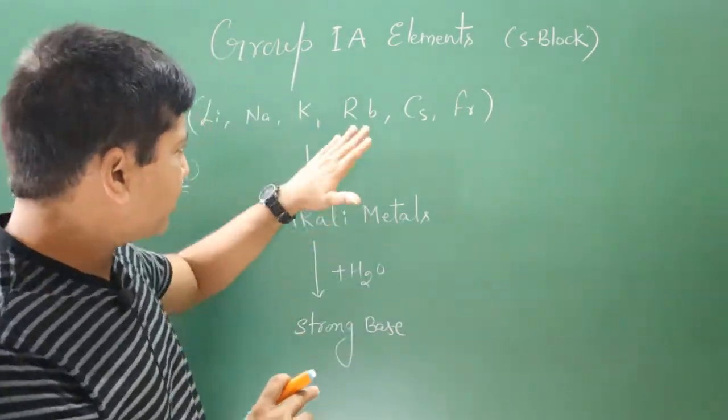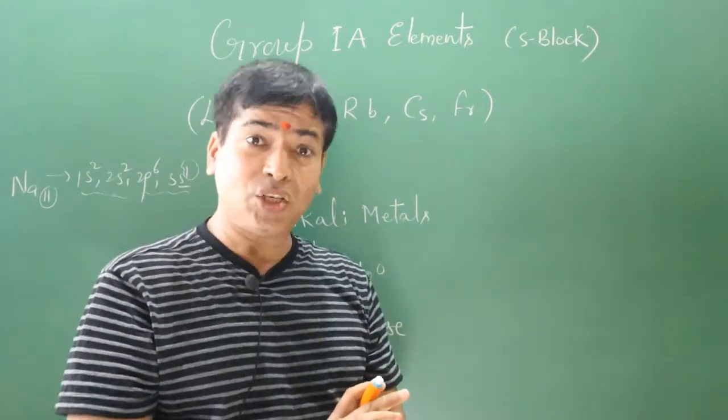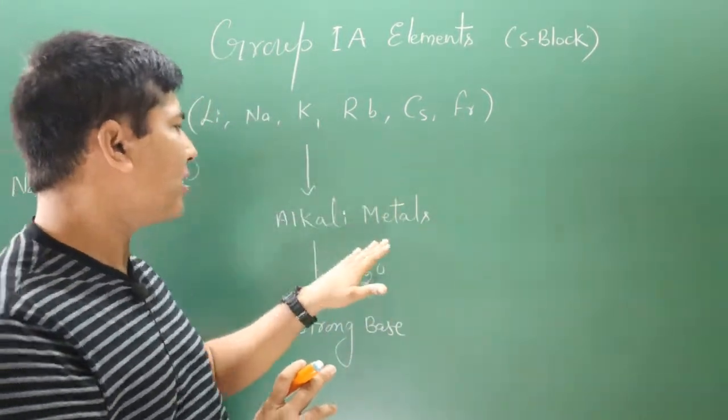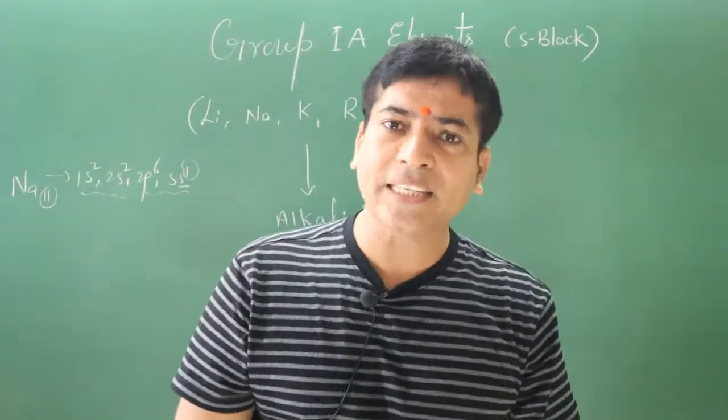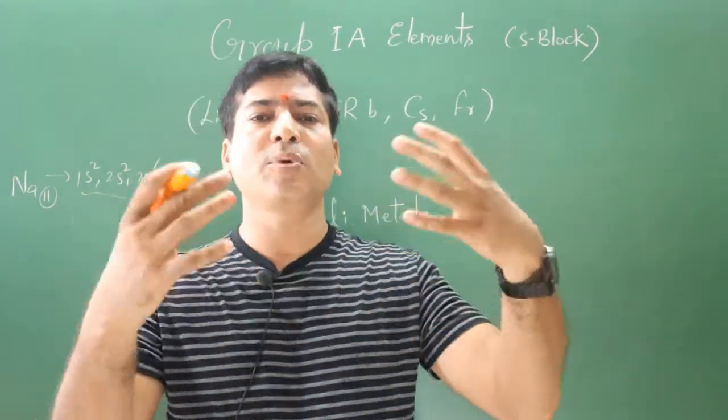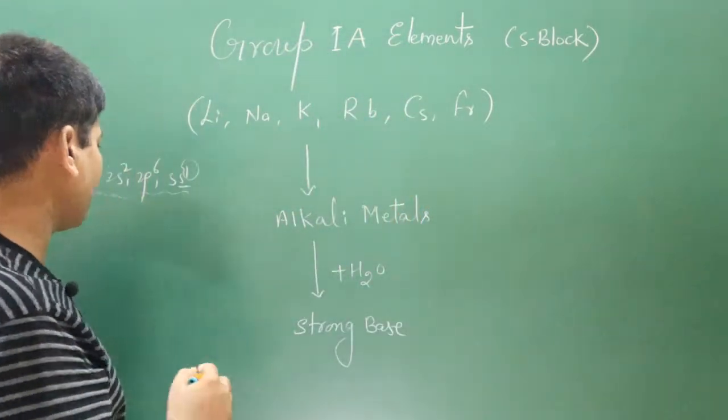Next point. All these elements are metals, and they are known as alkali metals. Why are they known as alkali metals? Because when we add these metals to water, they produce a strong basic solution. For example, let's say we have sodium.